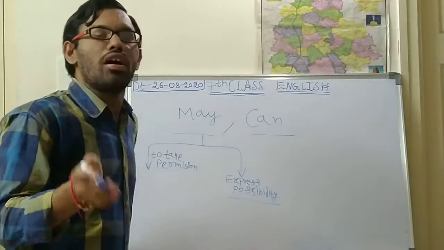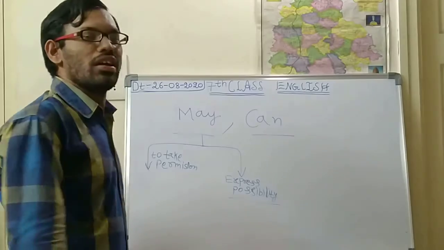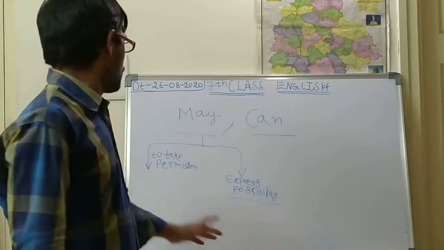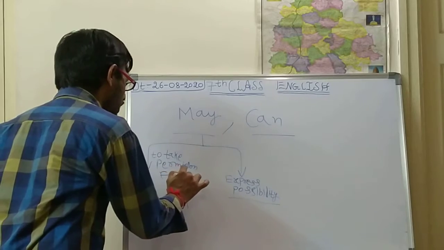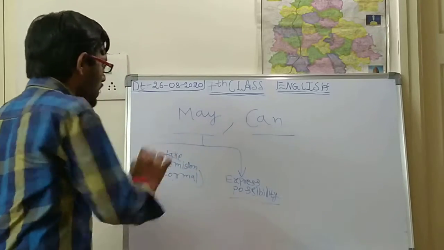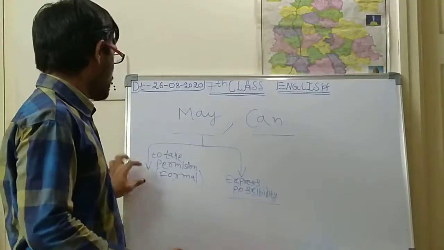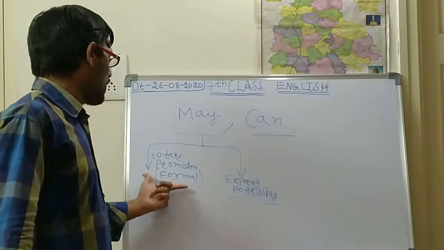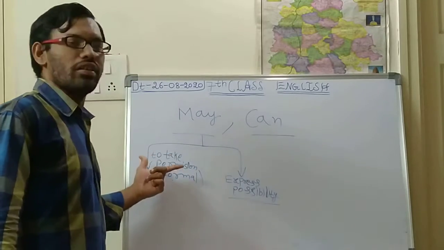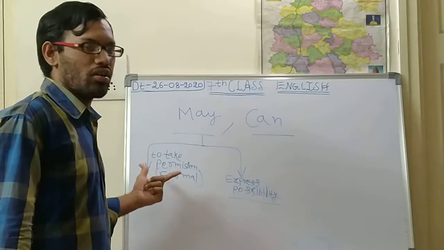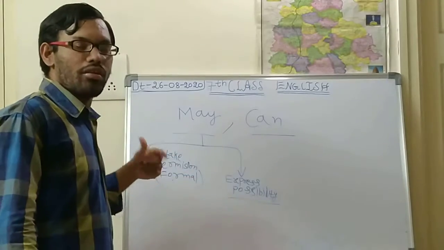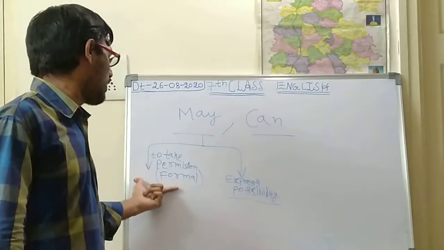So, he may come or he may not come. Like this, may will be used. It is also used to take permission or to give permission in the formal way. Okay, is it right, children? Polite way, formal way. That is the thing.